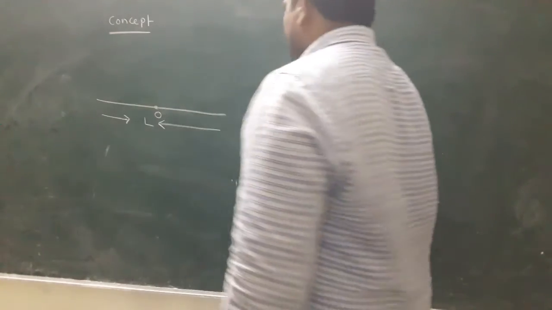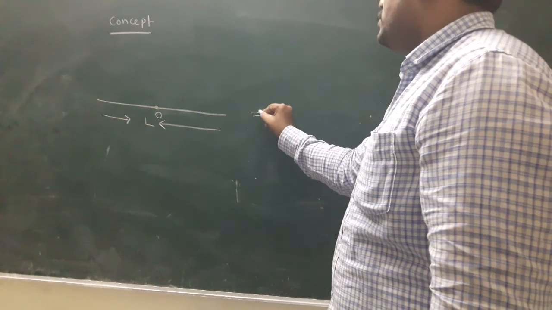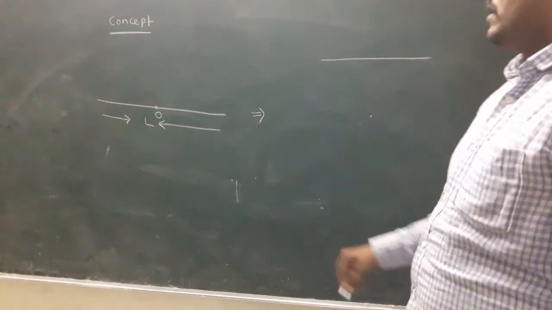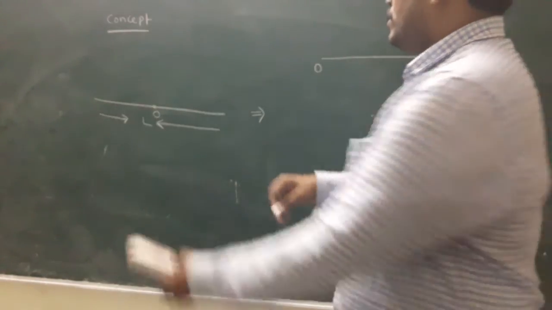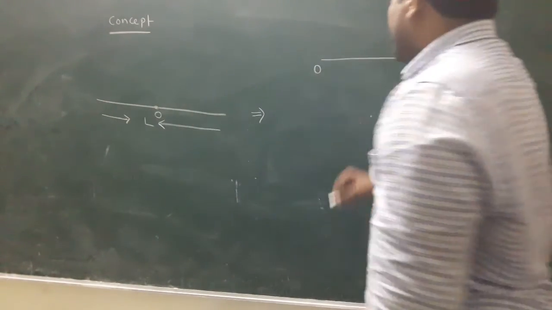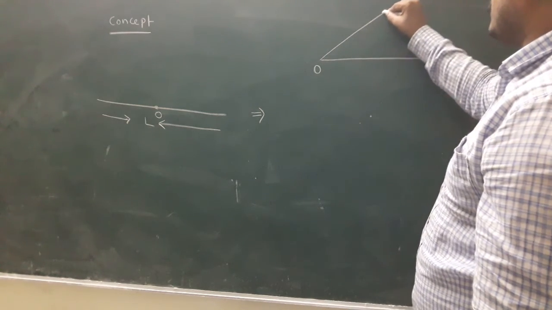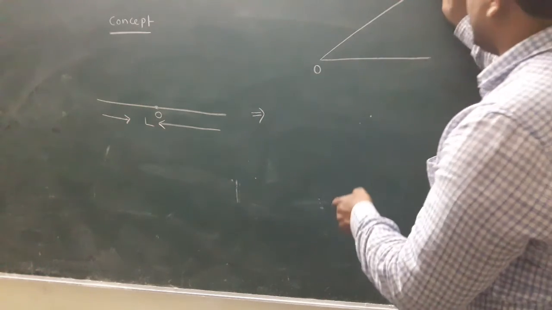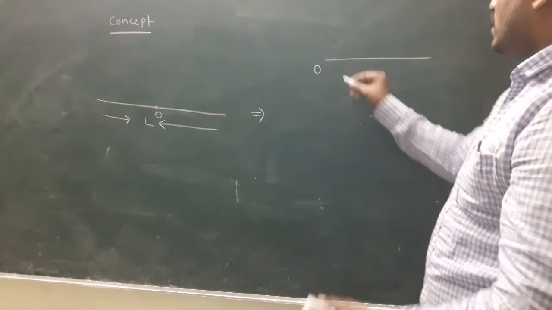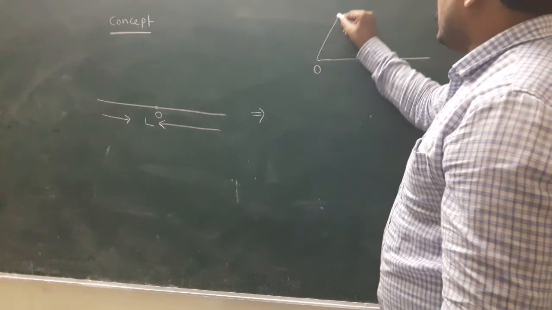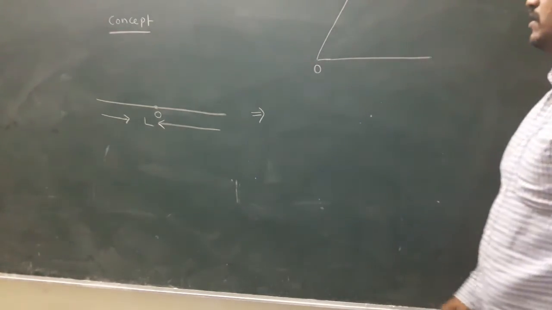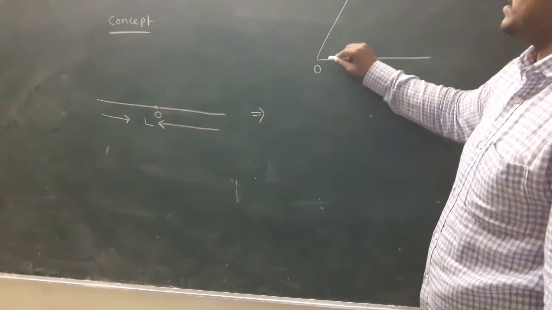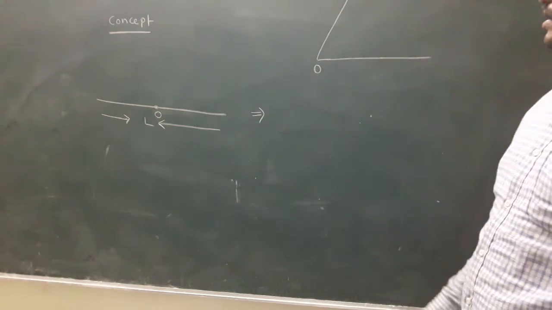Look here, this is the diagram we finally get. This is O. This part is bent here. Look here, all of you. These two parts make an angle theta here.